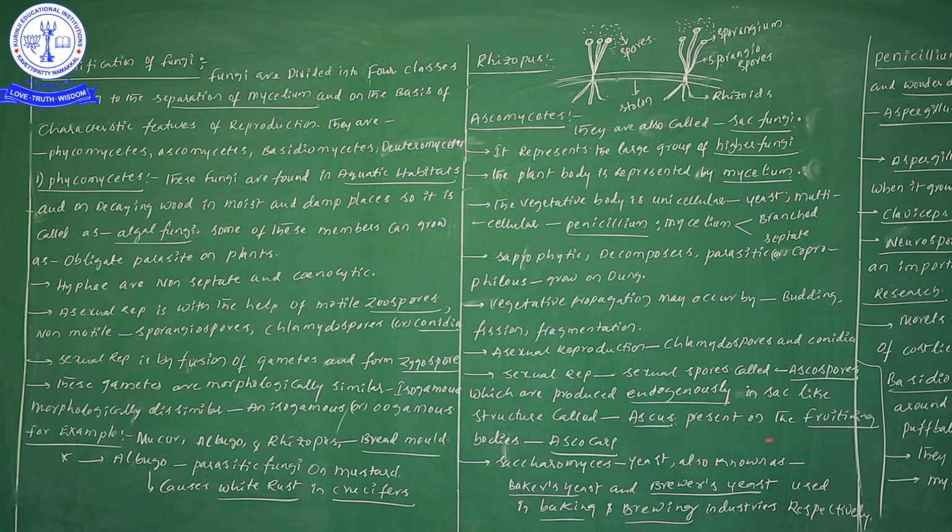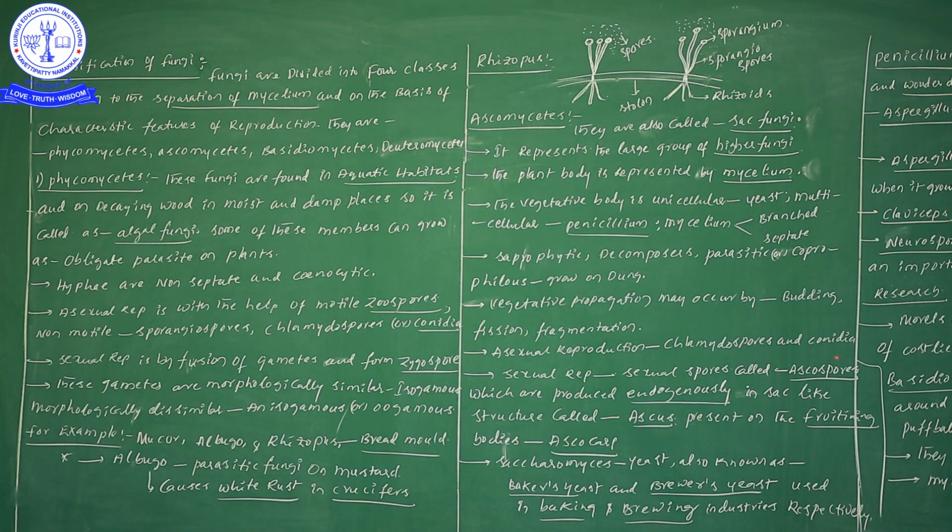This particular ascus is present on the fruiting body, the ascocarp. First there is the ascocarp, on the ascocarp the ascus is present, and within the ascus we can see the ascospores.